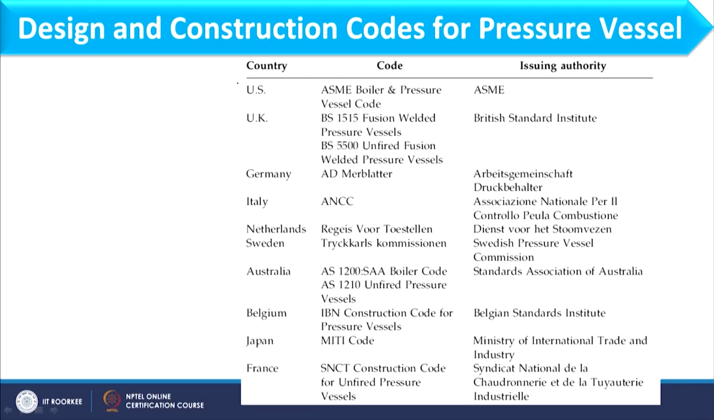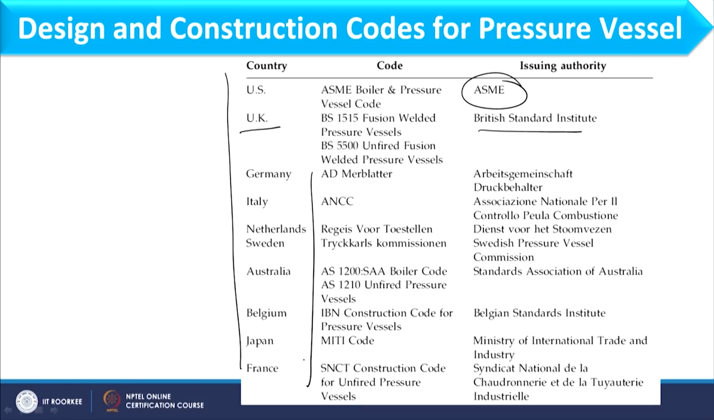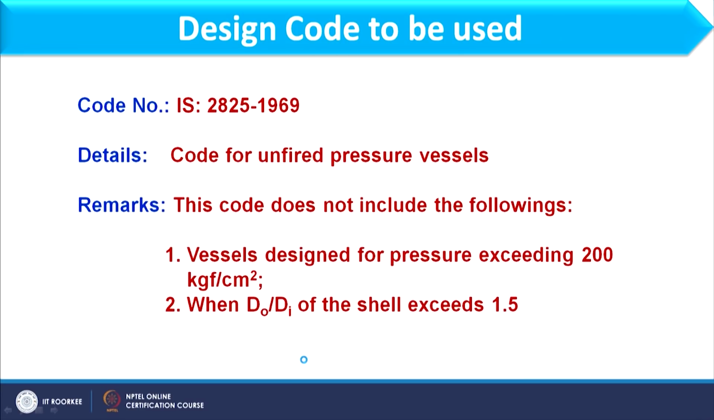So, here we have this code for Indian conditions, and if you focus on this particular slide, we have different codes for different countries. For the US, we have the ASME code, that is, the American Society of Mechanical Engineers. For the UK, we have British Standard codes, and similarly we have different codes for different countries. In this particular course, the code we are using is IS 2825-1969, specifically for unfired pressure vessels.